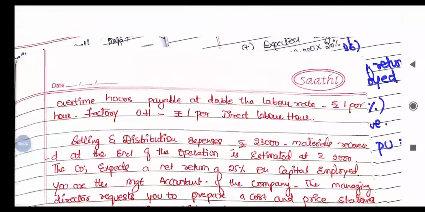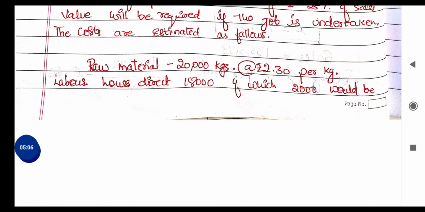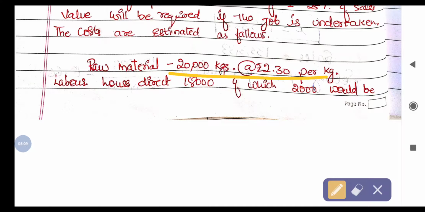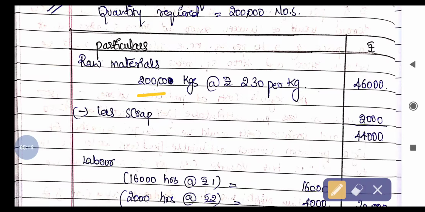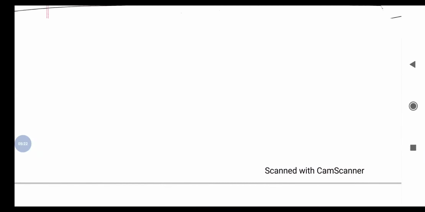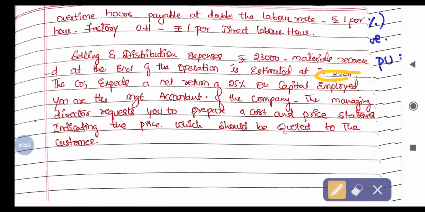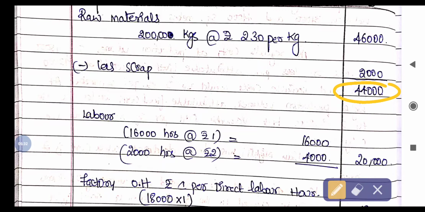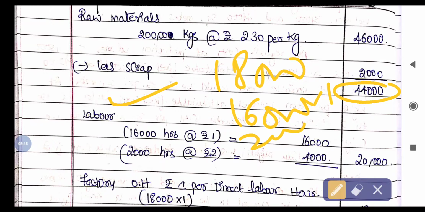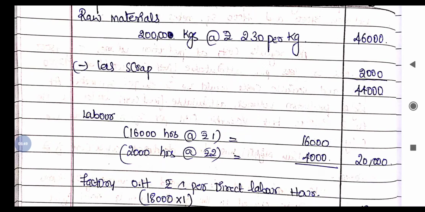The information is given here: 20,000 kg at 2.3 per kg. So 20,000 into 2.3, the amount will be 46,000. Earlier we saw the scrap amount of 2,000 is left over, so less that, 44,000 is the raw materials. Next, labor, I have already told you, is 18,000. Out of 18,000, for 16,000 it is 1 rupee, and for the remaining 2,000 it is 2 rupees. So if we calculate, 16 and 4, 20,000 for laborers.